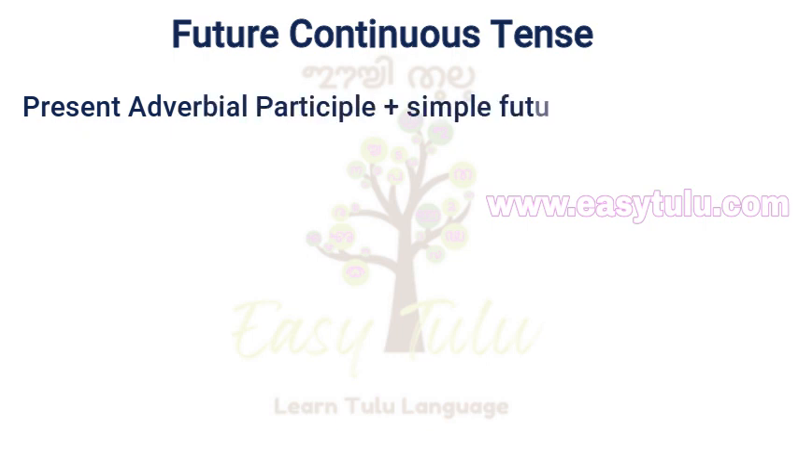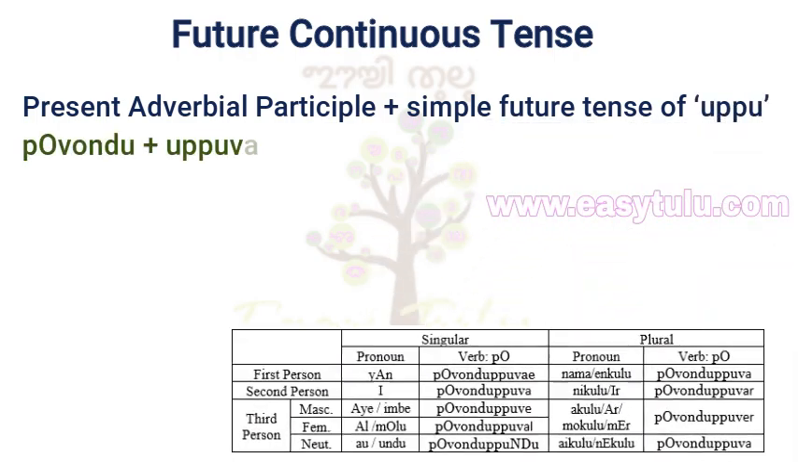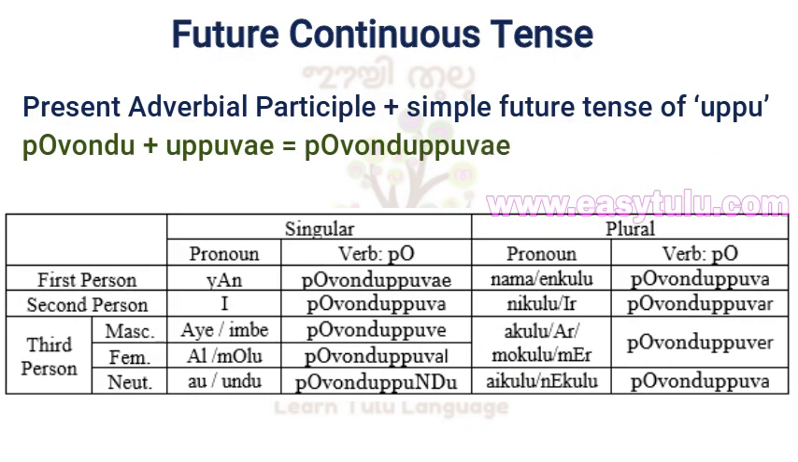Povondu plus uppuva, povonduppuva, I will be going. Yanu povonduppuva, I will be going. E povonduppuva, you will be going. Aye or imbe povonduppuve, he will be going. Alu or molu povonduppuval, she will be going.